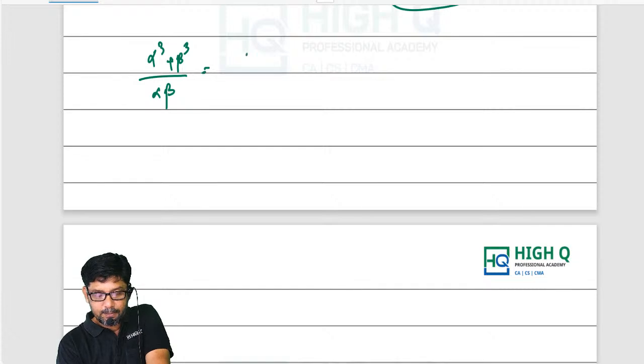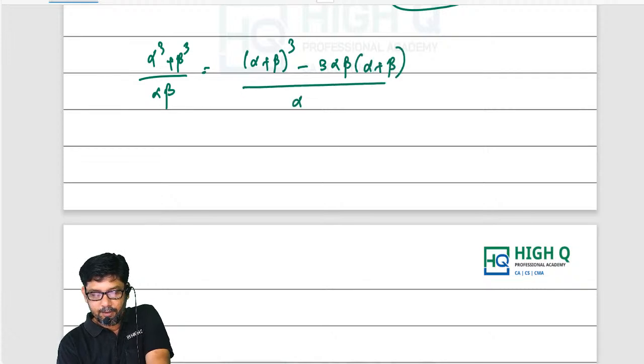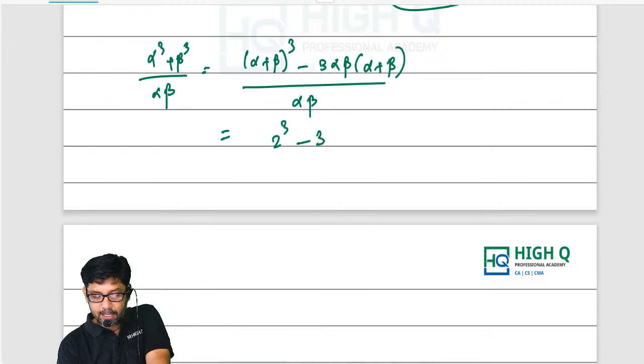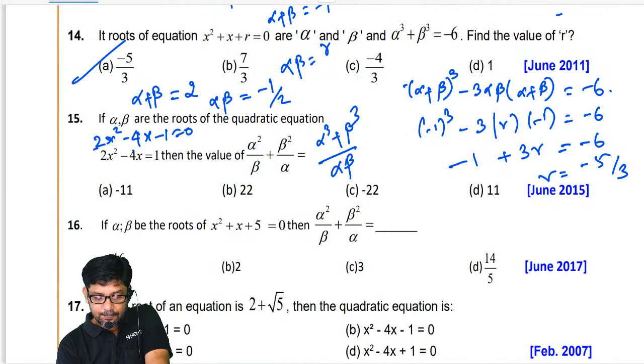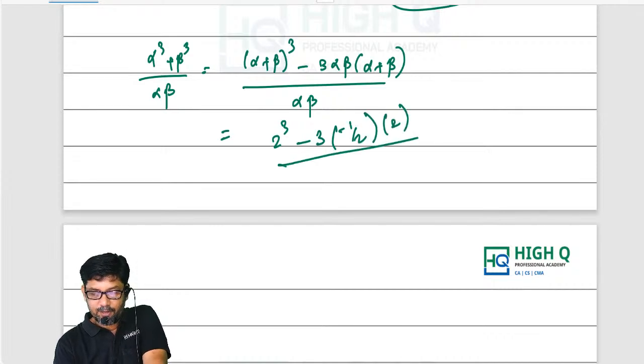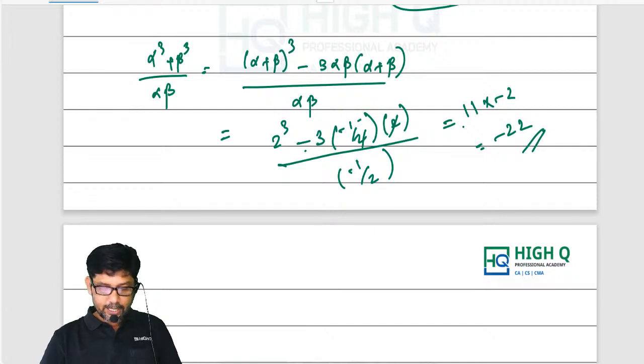What is alpha cube plus beta cube? Alpha plus beta the whole cube minus 3 alpha beta into alpha plus beta, divided by alpha beta. What is alpha plus beta the whole cube? 2 cube, minus 3 alpha beta. What is alpha beta? Minus 1 by 2. What is alpha plus beta? 2, divided by alpha beta, minus 1 by 2. So 8 plus 3 is 11, 11 by minus 1 by 2, which is equal to minus 22. I am getting minus 22. I hope you are also getting minus 22.